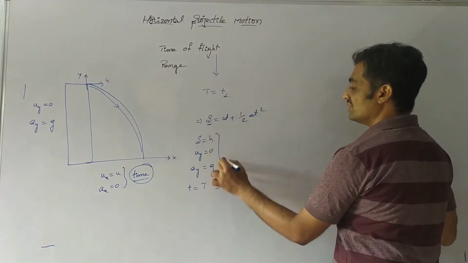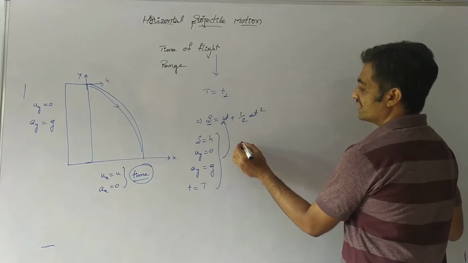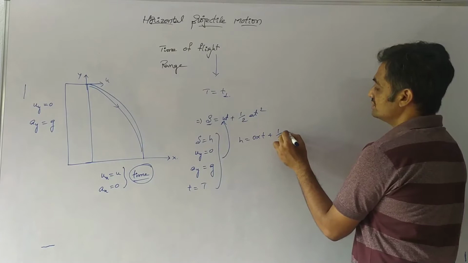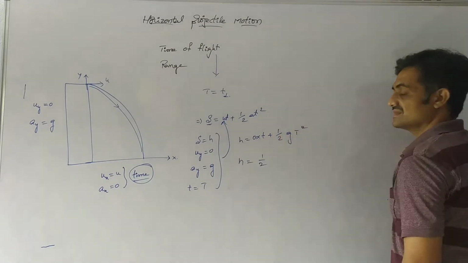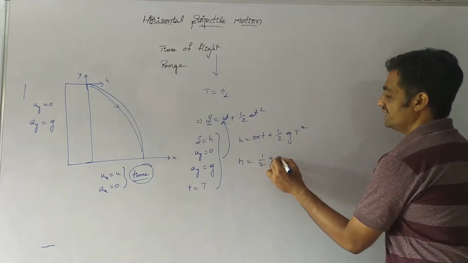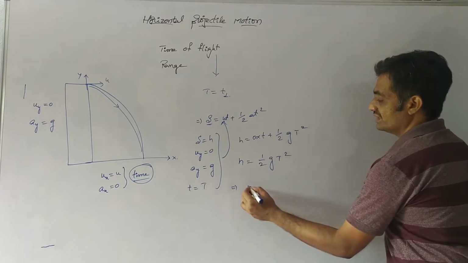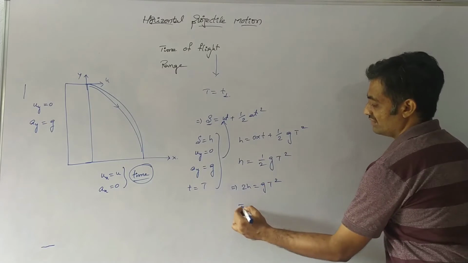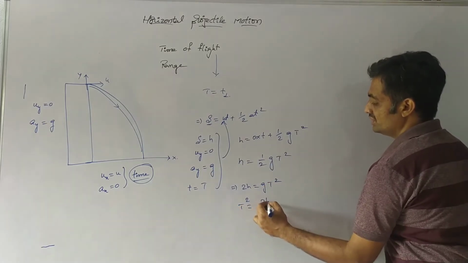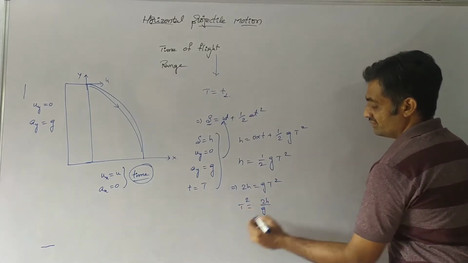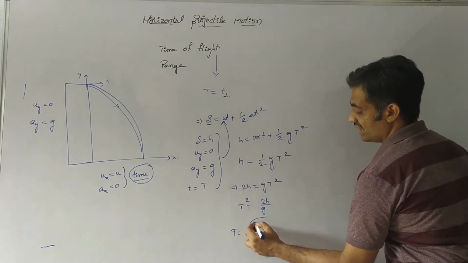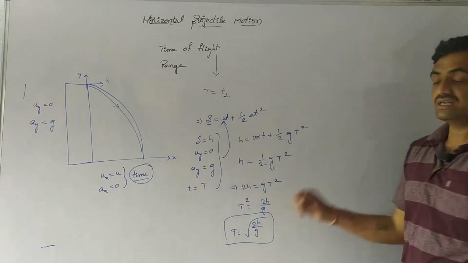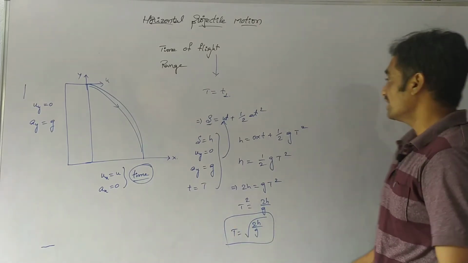If we substitute all these values in this equation, we can write h equals 0 into T plus half into g into T square. So h equals half g T square. Based on that, we have 2h equals g T square. Then T square equals 2h by g. That implies that T equals under root of 2h by g. This equation represents the time of flight.